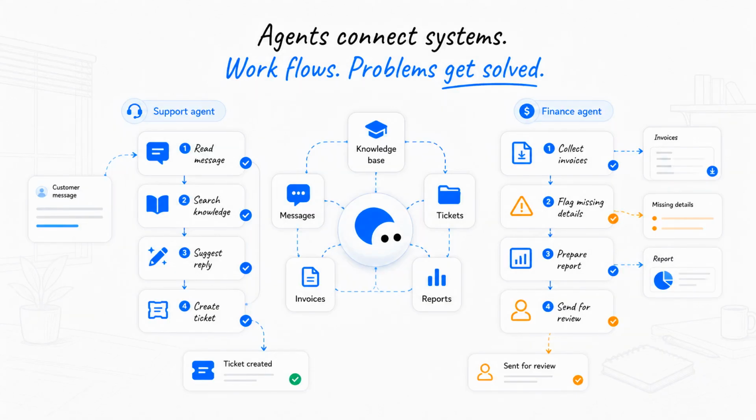At work, agents can connect different software systems. A support agent might read a customer message, search a knowledge base, suggest a reply, and create a ticket. A finance agent might collect invoices, flag missing details, and prepare a report for review.